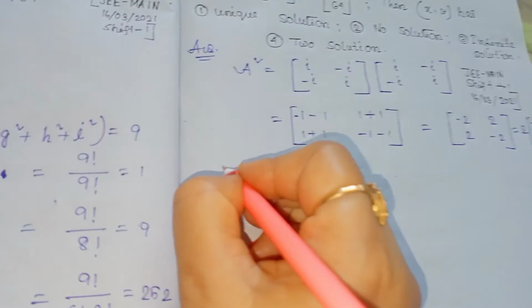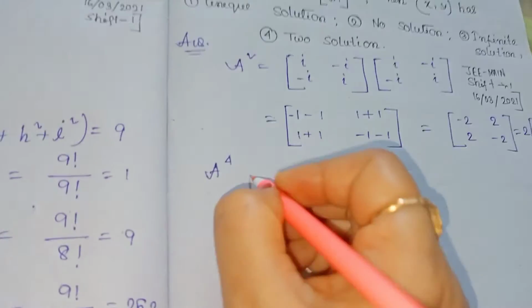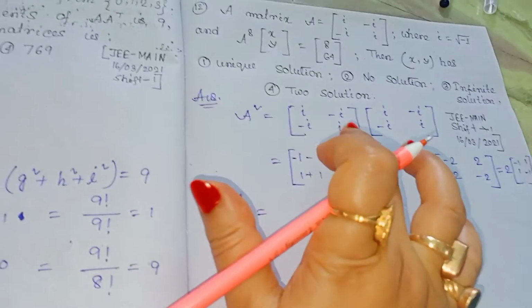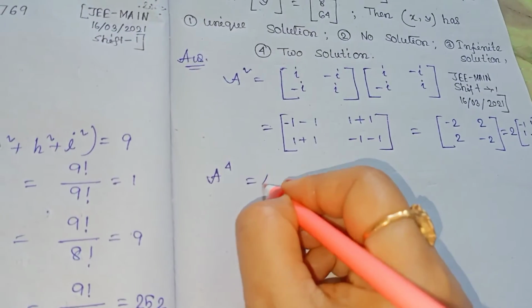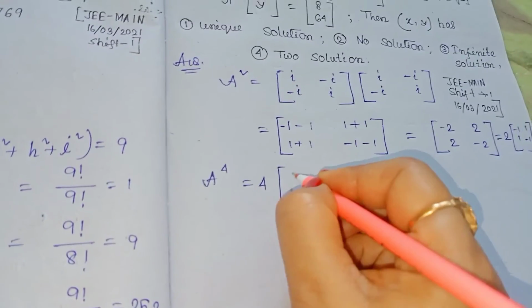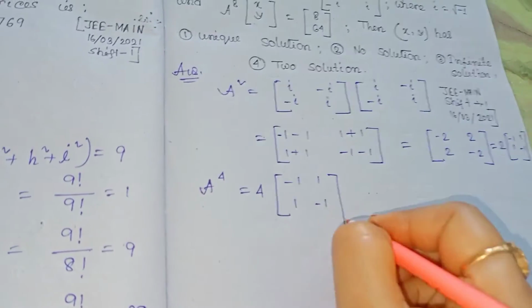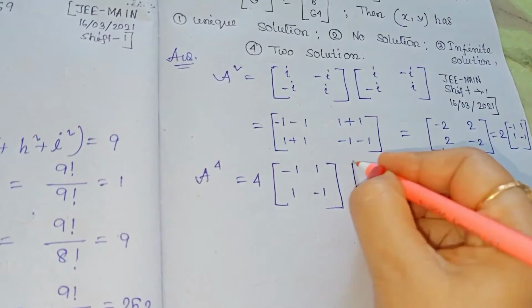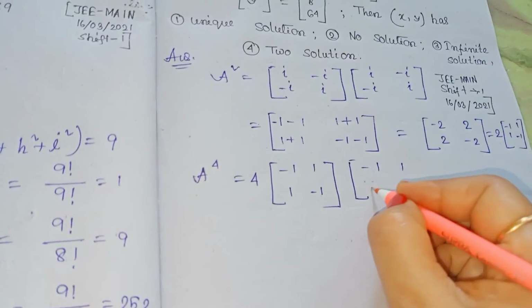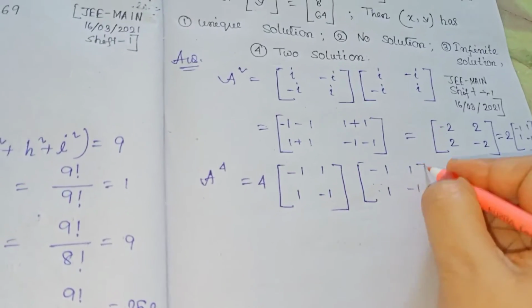So we should calculate A to the power 8. Similarly, A to the power 4 is equal to what? A to the power 4 is A square into A square. So it is 4 into [minus 1, 1; 1, minus 1] multiplied with [minus 1, 1; 1, minus 1].